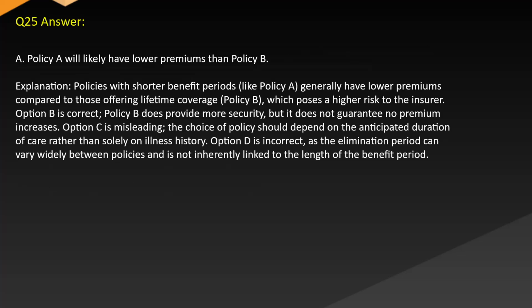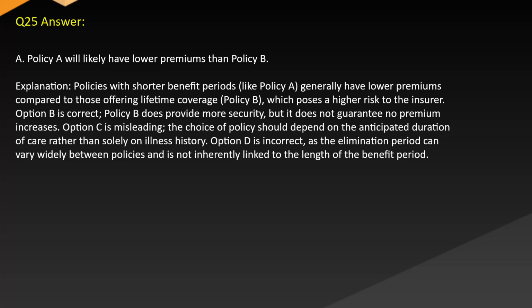Answer A. Policy A will likely have lower premiums than Policy B. Explanation: policies with shorter benefit periods like Policy A generally have lower premiums compared to those offering lifetime coverage, Policy B, which poses a higher risk to the insurer.